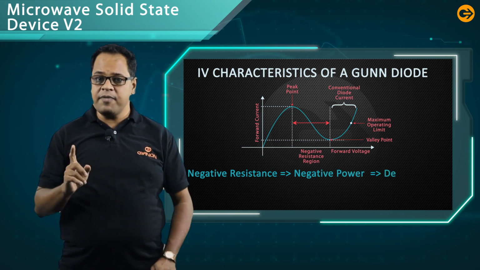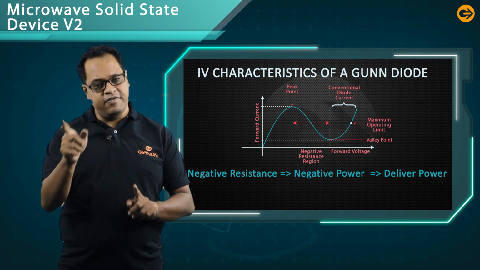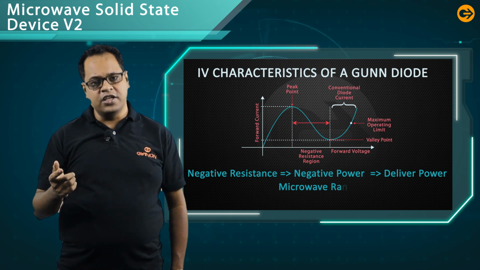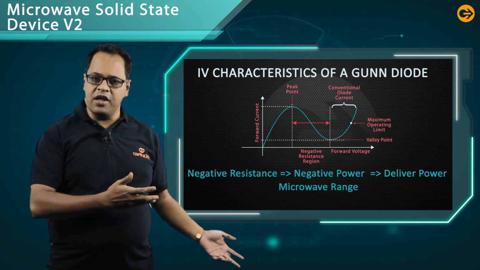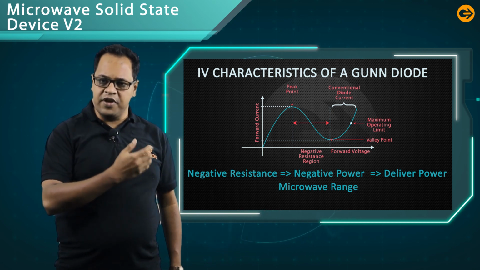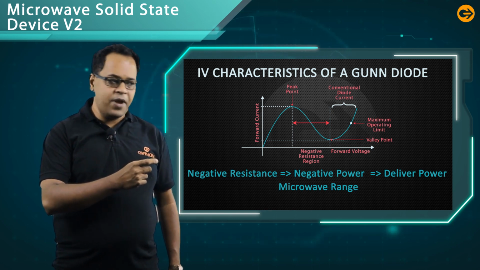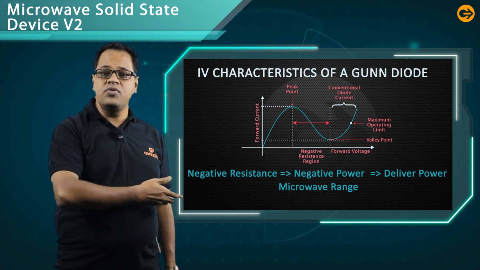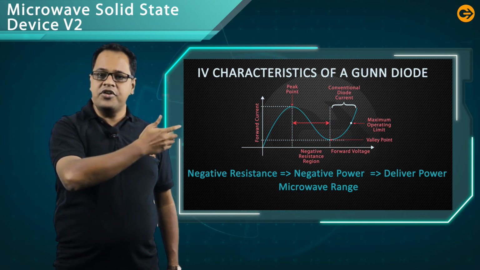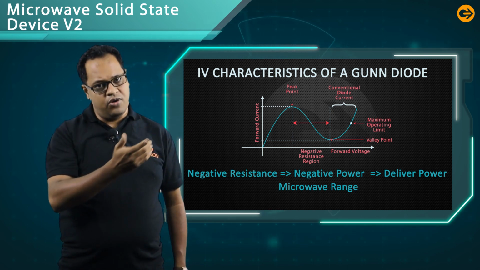What do we mean by negative power? Negative power means the device delivers power, and the delivered power is in the microwave range. So this type of device, the Gunn diode, generates microwave range frequencies. Again, if you keep on increasing the supply voltage from the valley point, the current increases again, with the same characteristics as our ordinary diode.